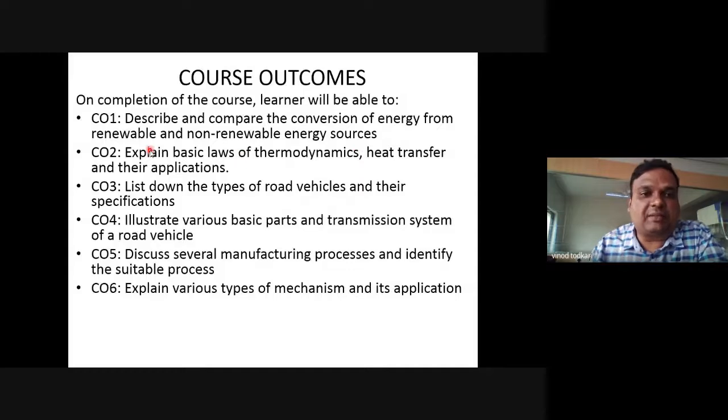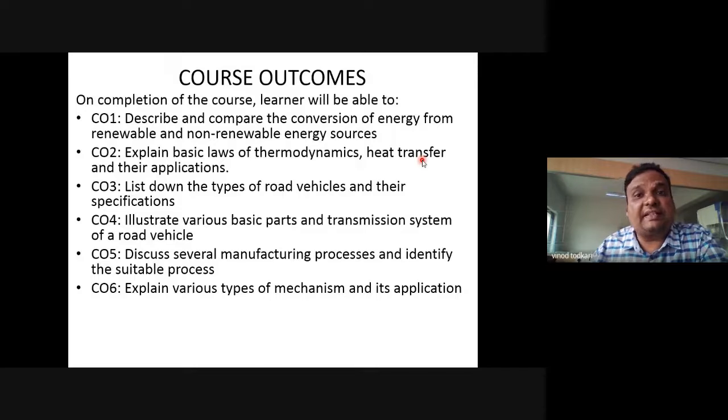After studying unit number 2, you will be in a position to explain the basic laws of thermodynamics. You can explain the zeroth law of thermodynamics. You can explain the first law of thermodynamics, right? You can explain all laws of thermodynamics in a clearer way, because we'll be studying not only the definitions, but along with the definitions, also the applications of those laws, right?